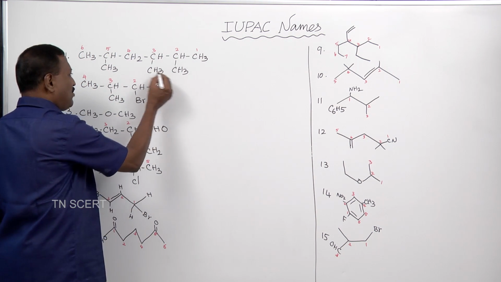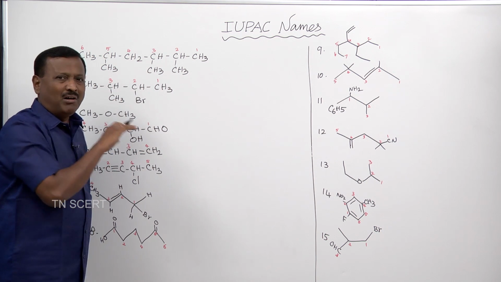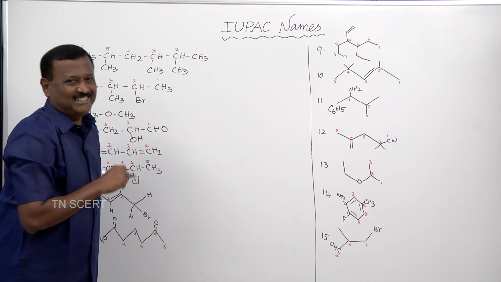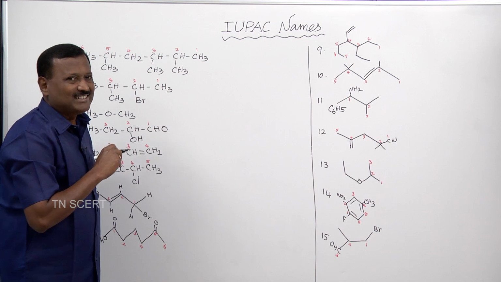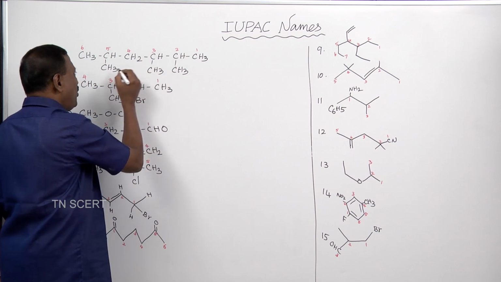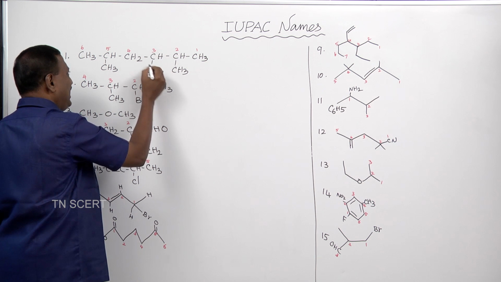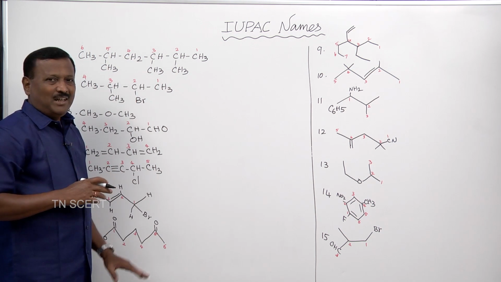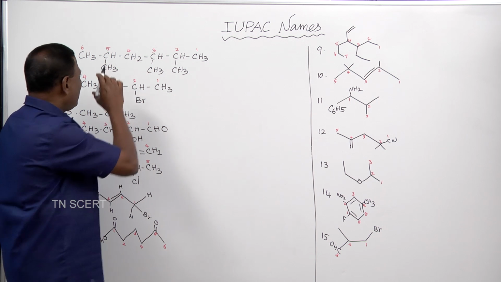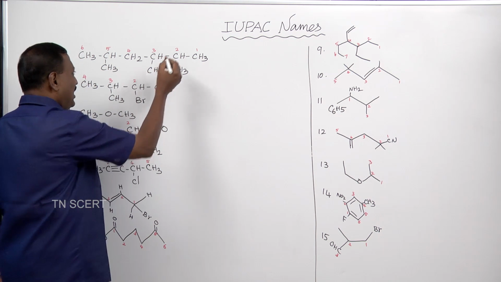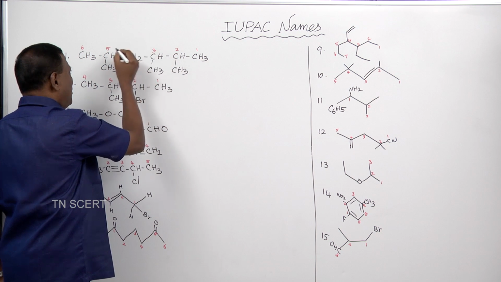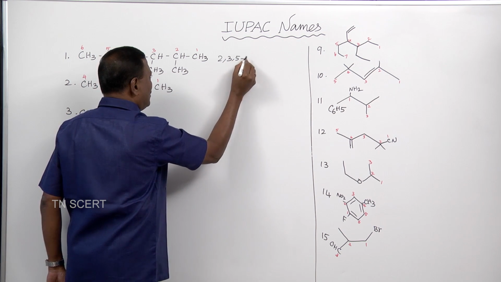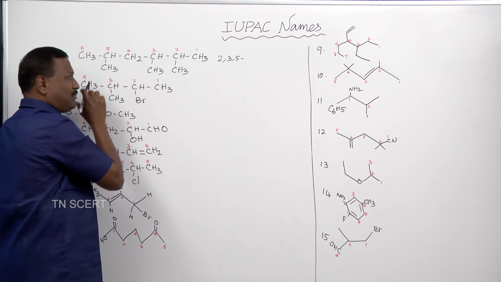Now, the remaining carbons that are unnumbered are considered as substituents. The substituents are present at 2, 3 and 5. So IUPAC names this compound with 2, 3, 5, as three methyl groups are substituted.